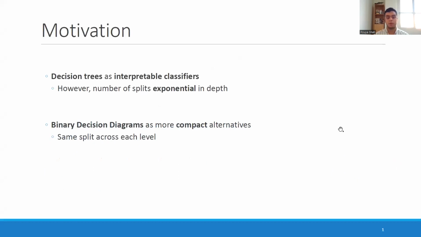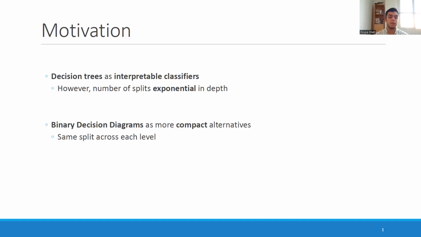First, just to talk about the motivation behind the paper, we know that decision trees as interpretable classifiers have good accuracy and they are compact and easy to understand. However, there's one shortcoming. Their number of splits grows exponentially in the depth of the tree, which causes a lot of issues, for example, data fragmentation or overfitting, or size for applications that are very sensitive to size, or cause issues for interpretability as well.